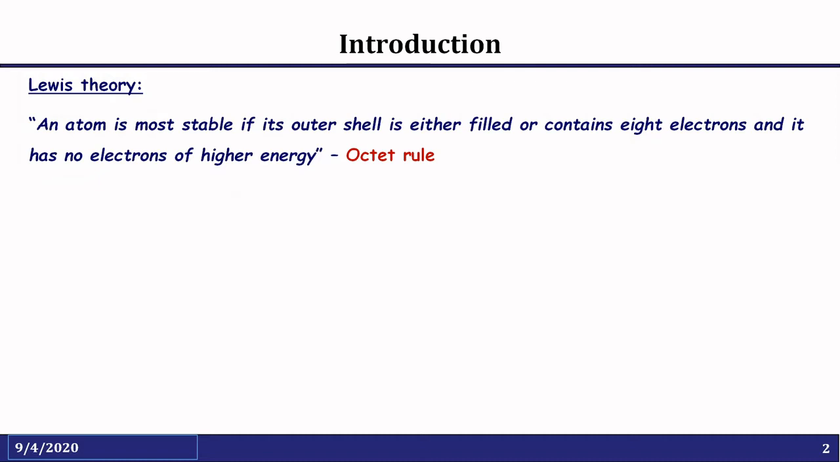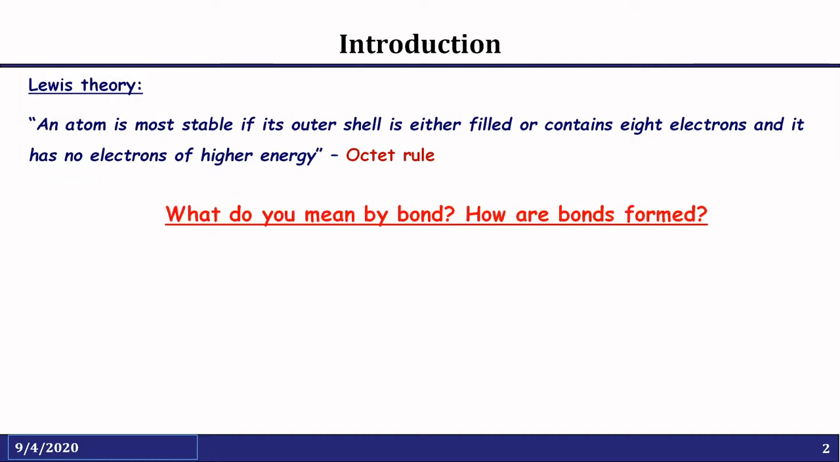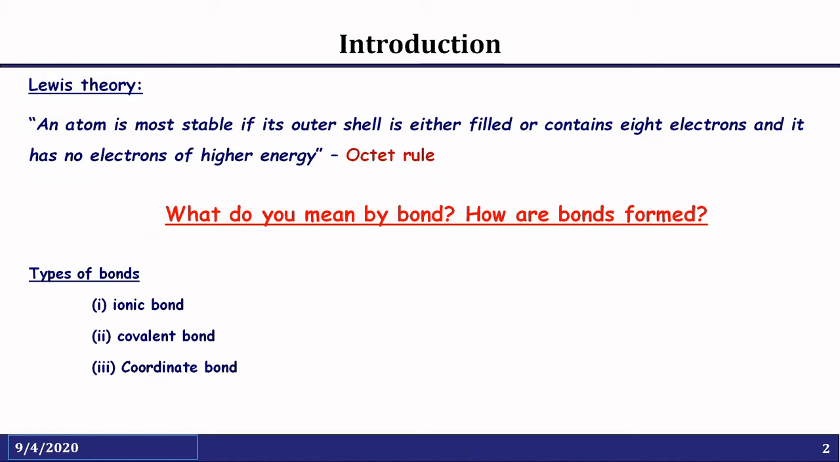How does this carbon make bonds with other atoms? What do you mean by bond? Yes, when atoms combine to form molecules, there is some sort of interaction between them that we call a bond. There are 3 kinds of bonds. Number 1 is ionic, obtained by complete transfer of electron from one atom to the other. That results in an ionic bond.